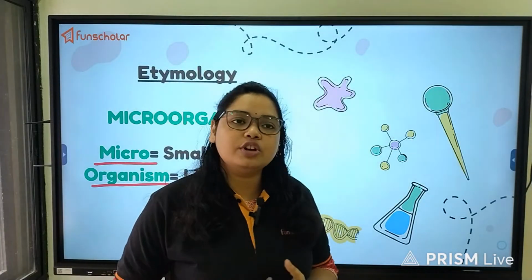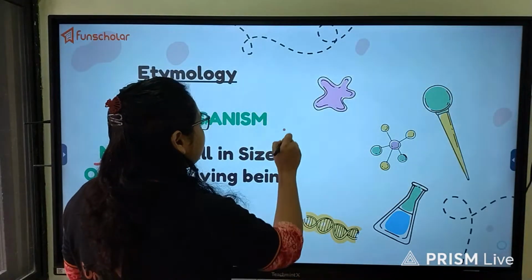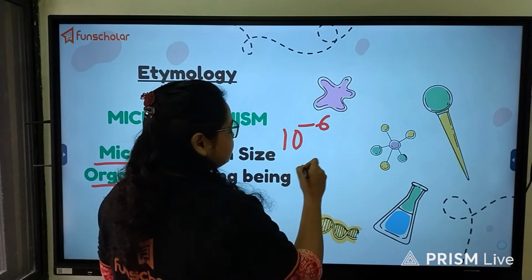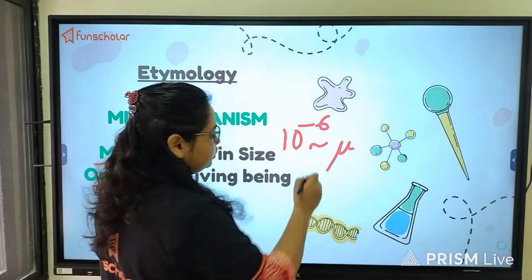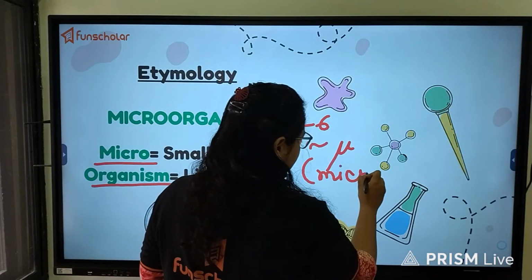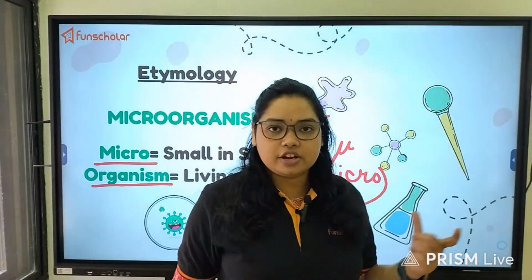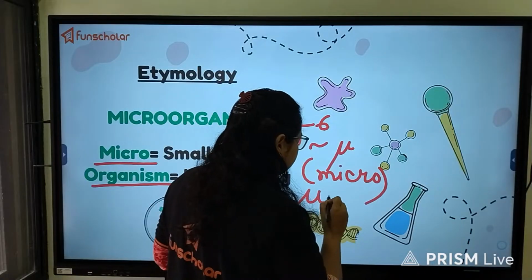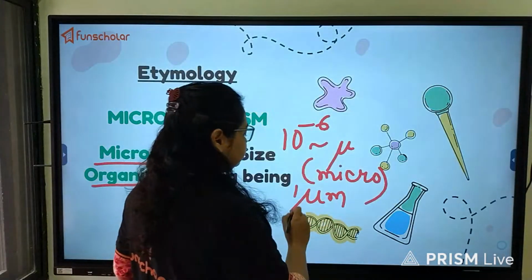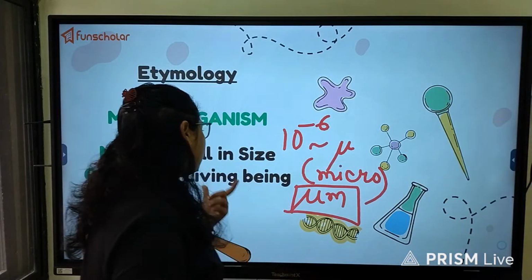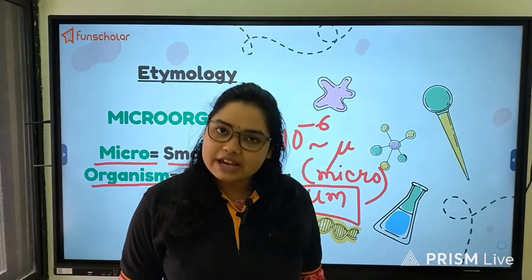The word micro, if you can relate it to the term in mathematics, 10 to the power minus 6 is termed as micro, represented by mu. So this is the sign and this is the pronunciation, that is micro. We say micrometer and we denote it like this, mu and meter. That means micrometer. So micro means small in size. How small? 10 to the power minus 6.